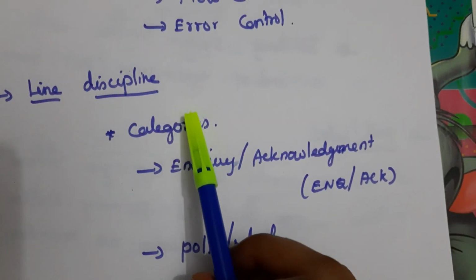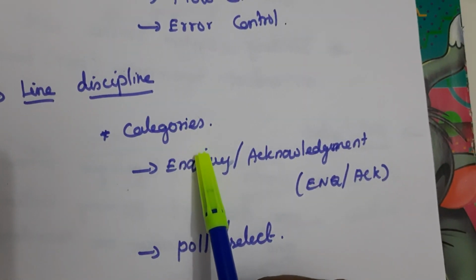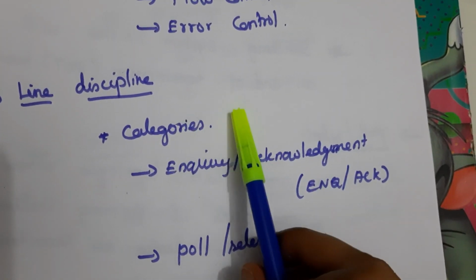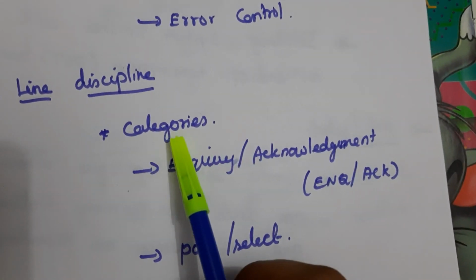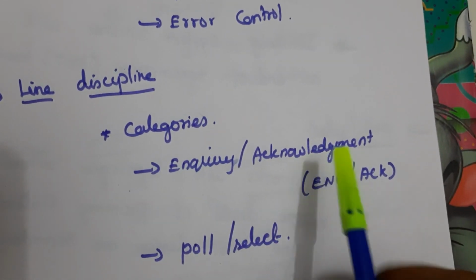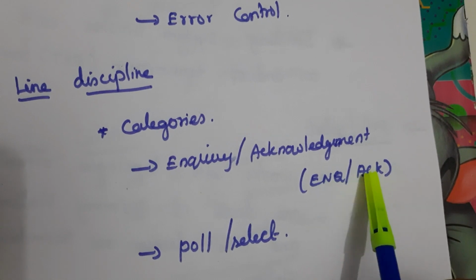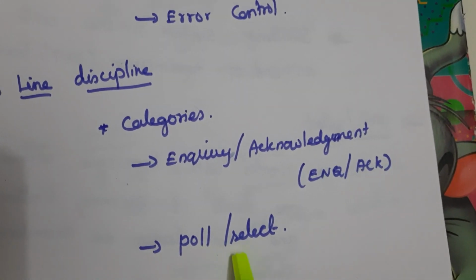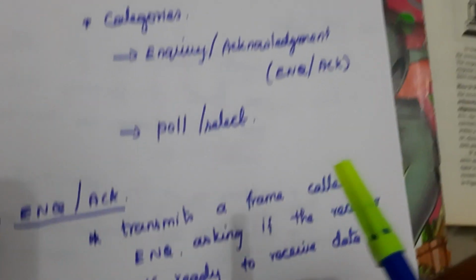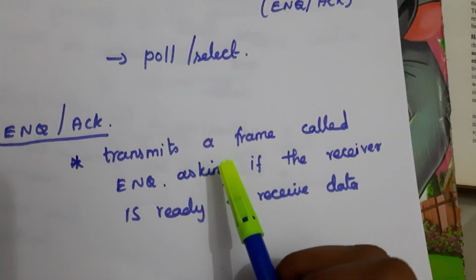First one, line discipline, and this line discipline answers the question who sends now. So the categories of line discipline are enquiry and acknowledgement, simply ENQ and ACK, and poll and select. These are the categories of line discipline. First we see about enquiry and acknowledgement.